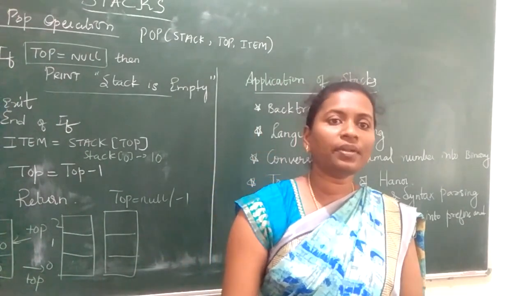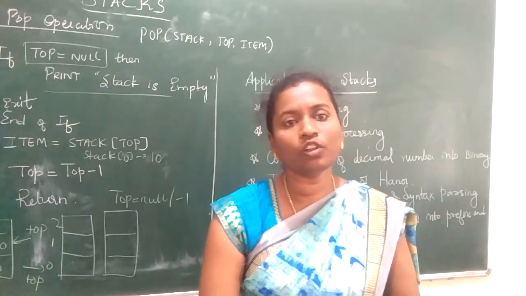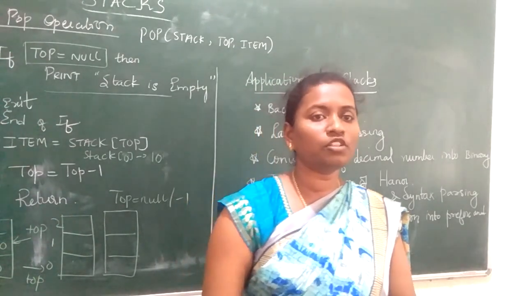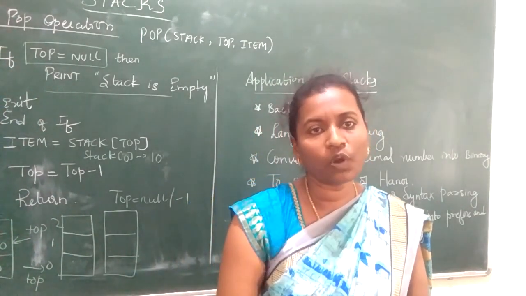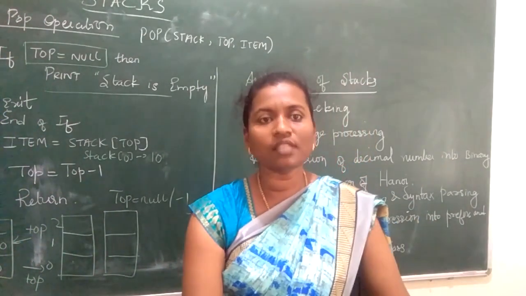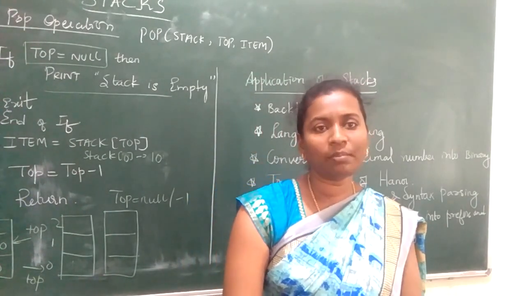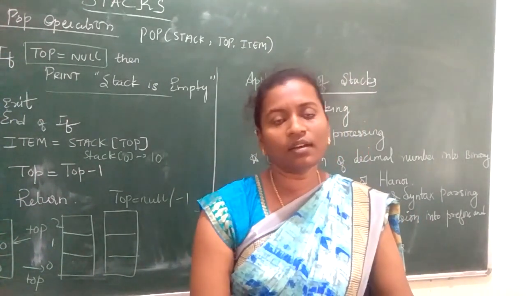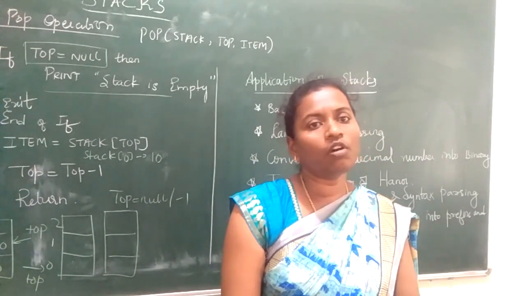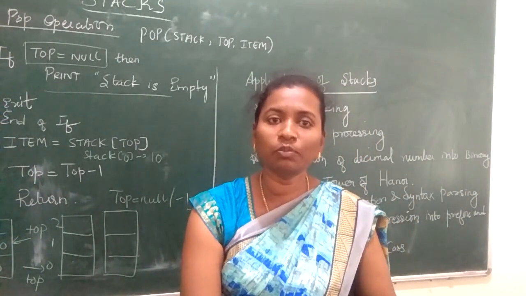When I talk about the representation of stack by using arrays, you need to check for two conditions: top is equal to null or top is equal to max stack, that means maximum size. When the stack top reaches the maximum size, it tells the stack is overflow. When the top is equal to null, that means stack is empty, that is stack underflow. After that we discussed the operations on stack. We have push, pop, is empty, size, peek, all these are operations on the stack.